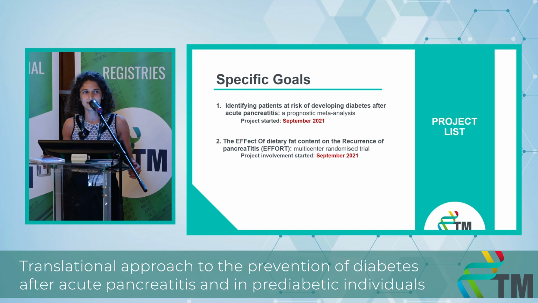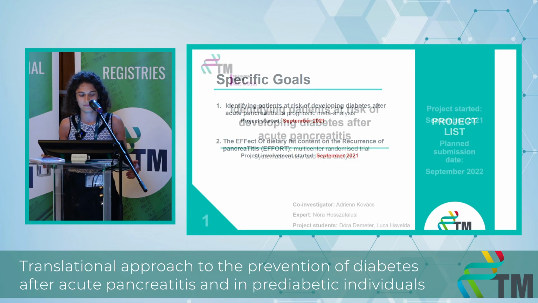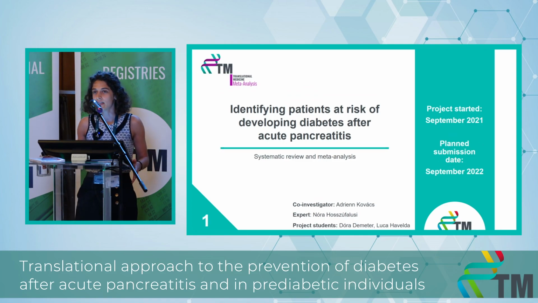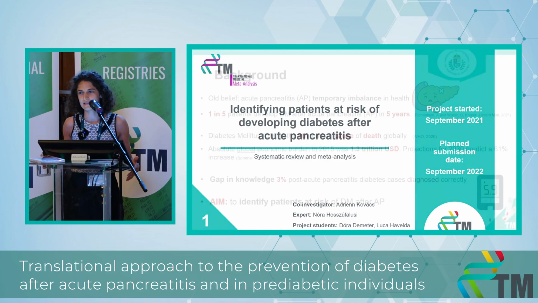I will use different approaches to explore diabetes prevention. The first project aims to identify patients at risk of developing dysglycemia after acute pancreatitis. The second project is an interventional study exploring the effect of dietary fat restriction on pancreatitis recurrence and endocrine insufficiency. So the first project is identifying patients at risk of developing diabetes following acute pancreatitis.